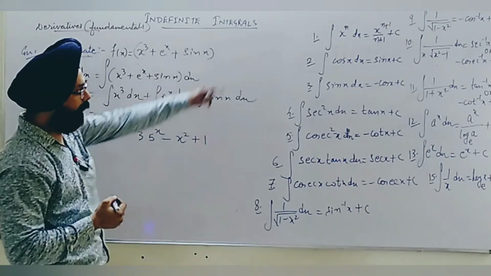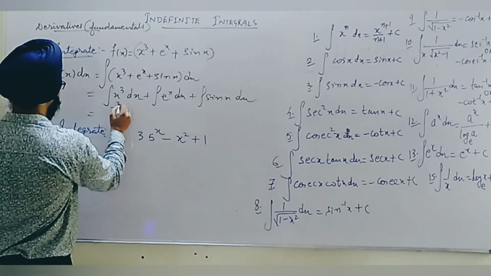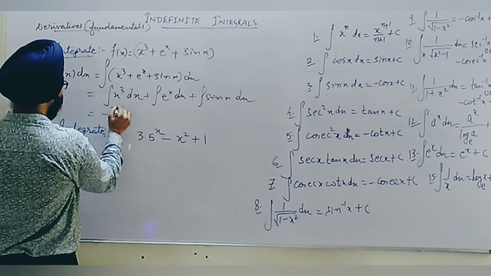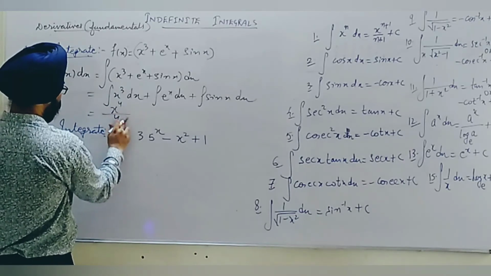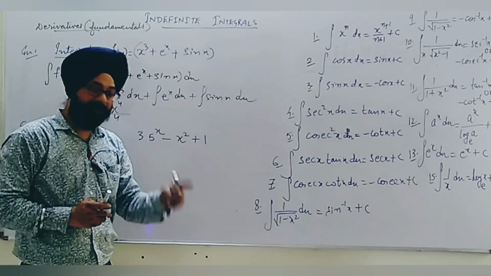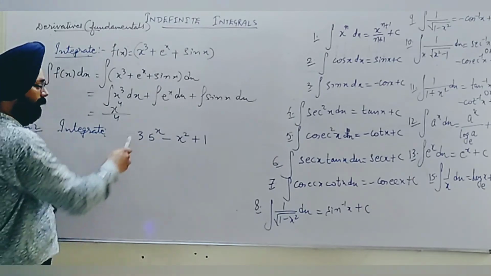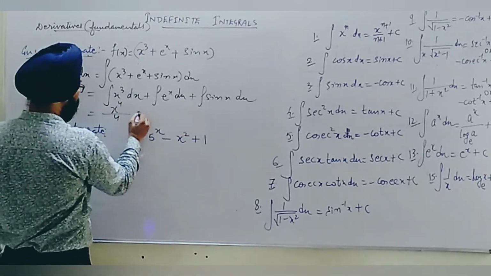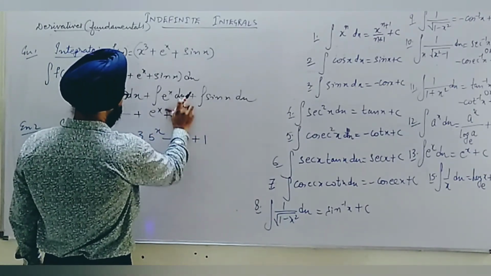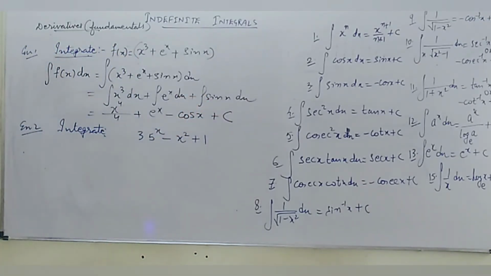For x to the power 3, like x to the power n, it's x to the power n plus 1 upon n plus 1. So this becomes x to the power 3 plus 1 upon 3 plus 1, which is x to the power 4 upon 4. But one thing: here there are 3 terms, so 3 constants. As I said, whenever you are doing the integration, the final integral is written with one constant only. So at last we put one constant c, plus integration of dx being fundamental as it is, and of sin x we see it is minus cos x, so that becomes minus cos x, and at last we put c compulsorily in an indefinite integral.